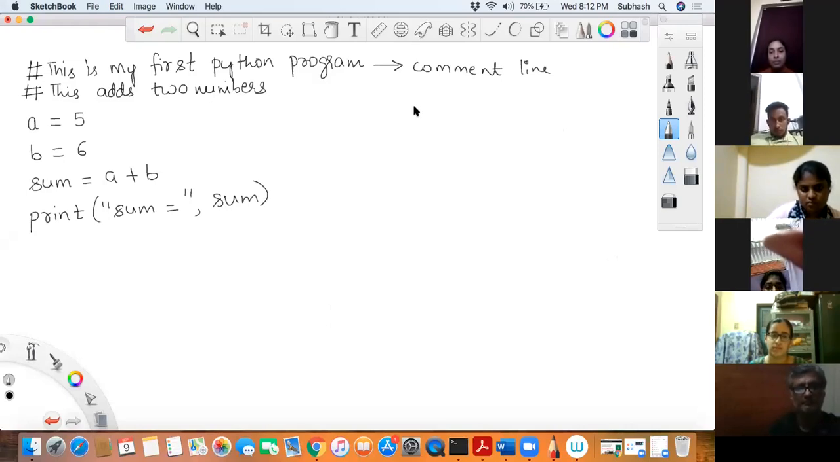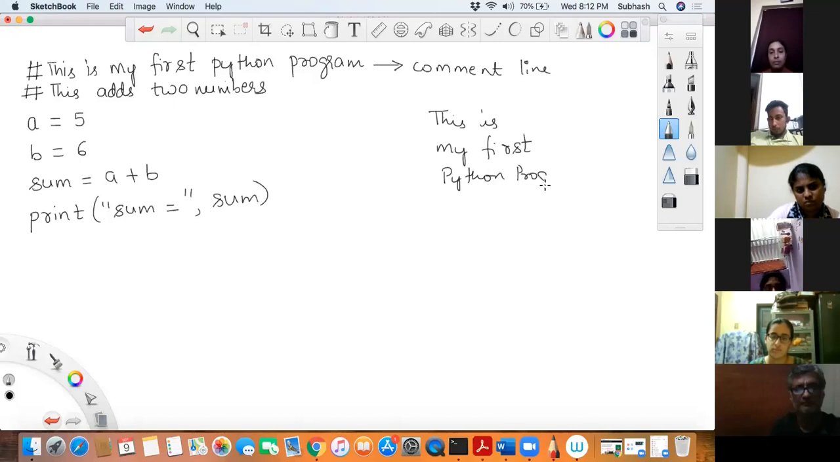Suppose I want to comment multiple lines, assume I have some lines like this: this is my first Python program. How many lines does this span? This spans 3 lines, isn't it? And I want to comment all these 3 lines. So there is one more method to do it, that is triple single quotes: single quote, single quote, single quote, and end it with single quote, single quote, single quote.